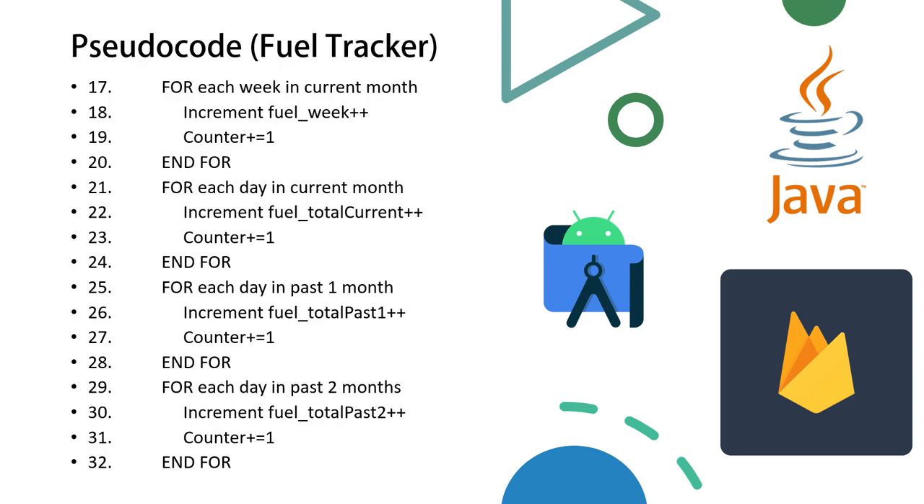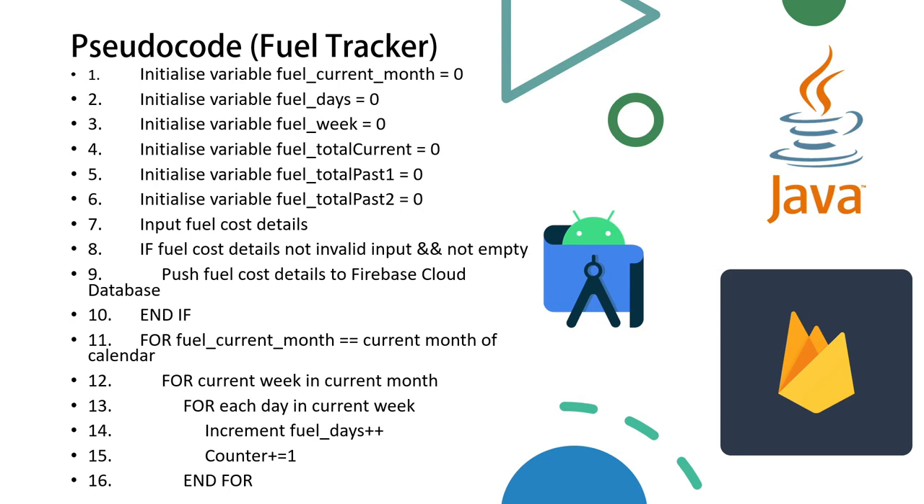As you can see, this is two pages long. Essentially, I will declare 6 variables, which are the current month variable, the days variable, the week variable, the total current variable, total past 1 variable, and total past 2 variable. So the total current is within the current month. Total past 1 is the past 1 month of data variable, and past 2 means the past 2 months of data variable. Basically, I will show 3 types of data, which are the weekly data, the monthly data, and the past 3 months of data to the users in terms of graph output.